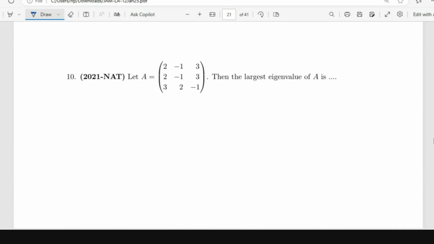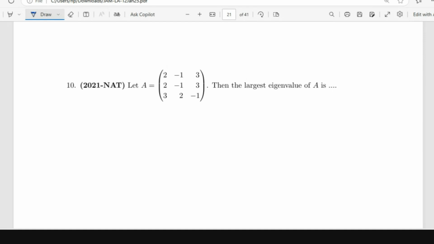Here, let A be this matrix. Then the largest eigenvalue of A is. From here we can find eigenvalues because the row sum is the same. Row sum is 4. If the row sums are equal, then that is an eigenvalue. Same with column sums.